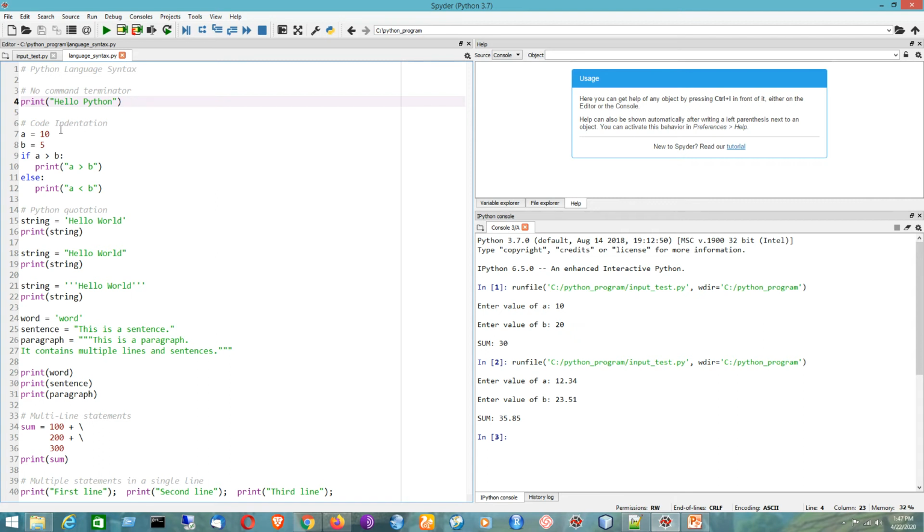Then comes code indentation. Like suppose we have got two variables a and b. A is having the value 10, b is having the value 5.